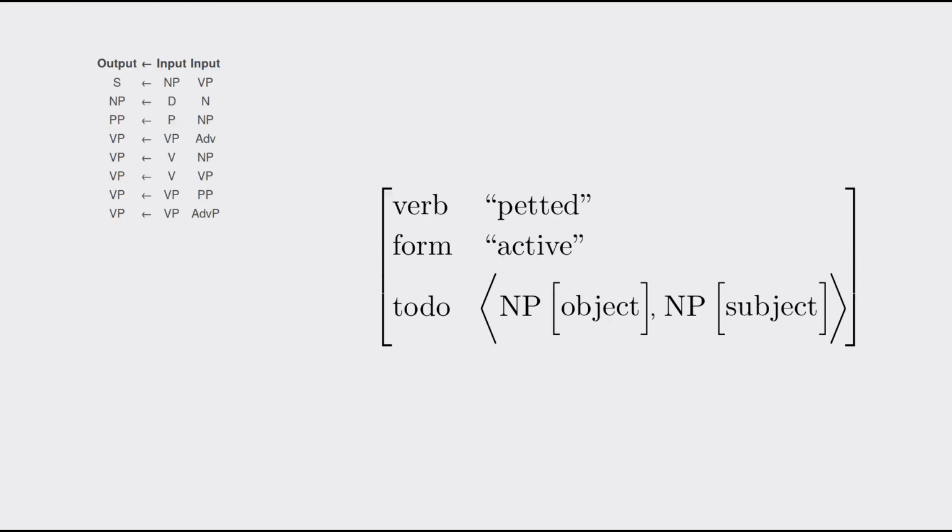So is that everything? Is it simply a matter of parsing a tree with these rules and then interpreting it with one of these to-do lists? Well, we're missing something important. Those two verbs, they're related. So how do we express that relation?